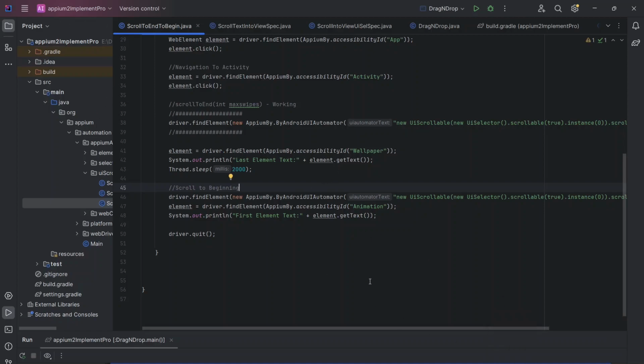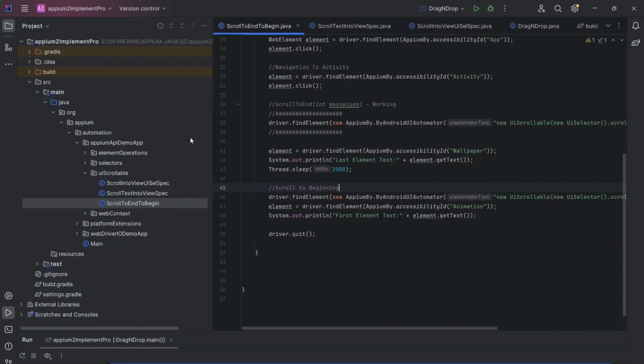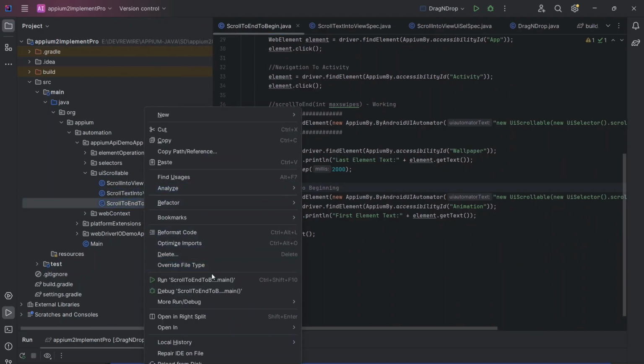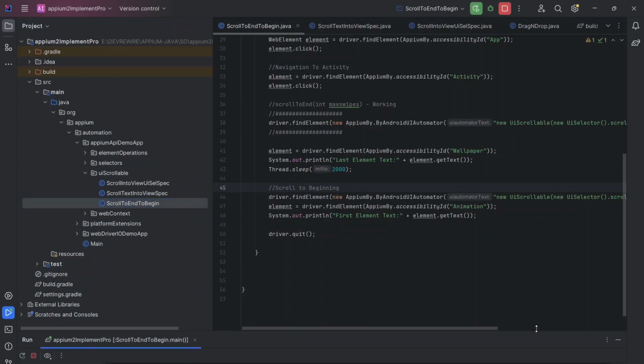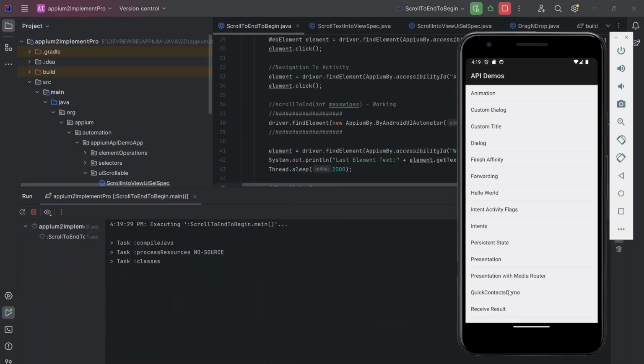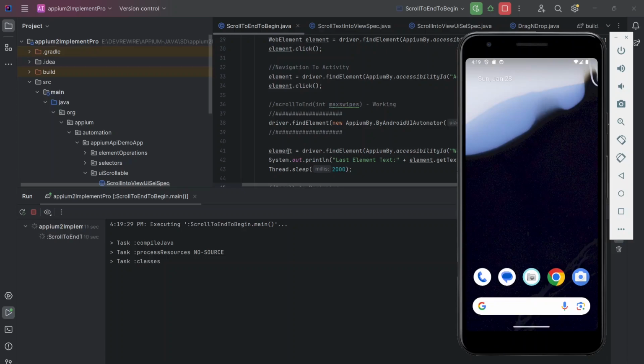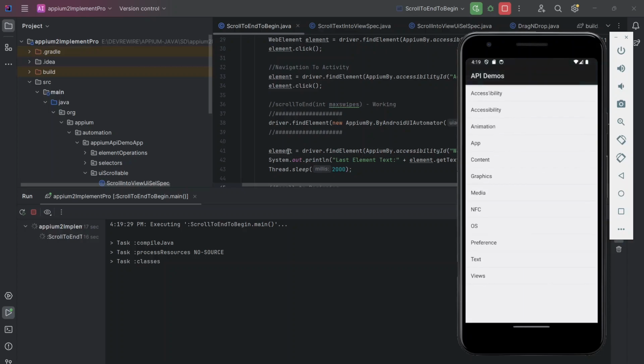So let's see how it will run. ScrollToEnd and scrollToBeginning, the class. So here, the app is launched.